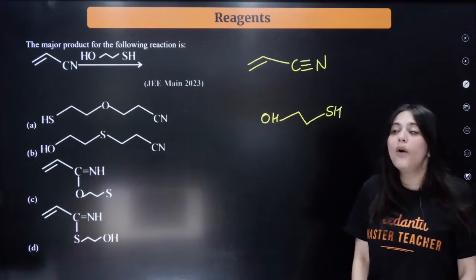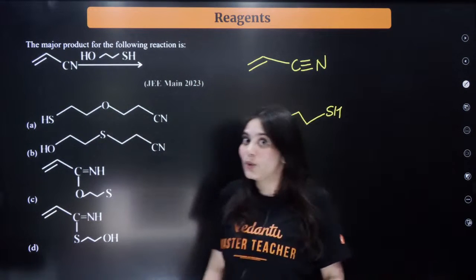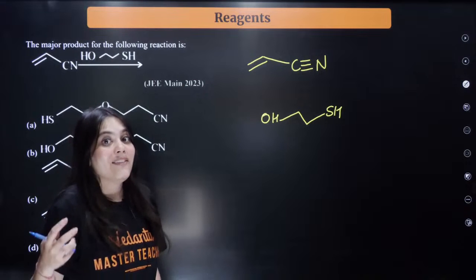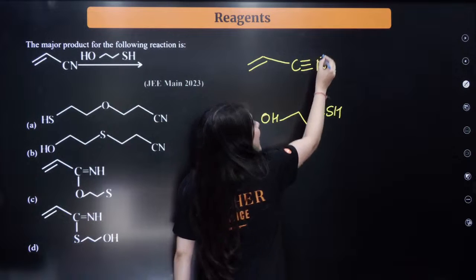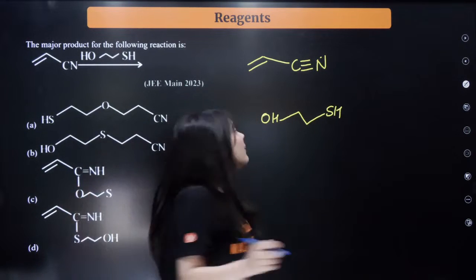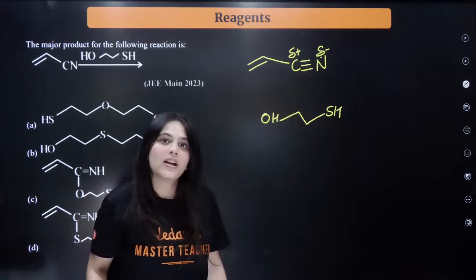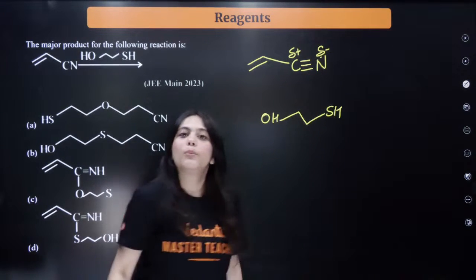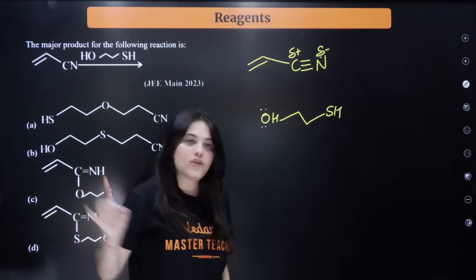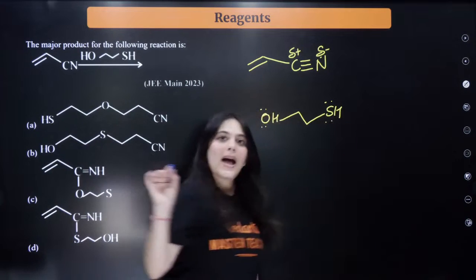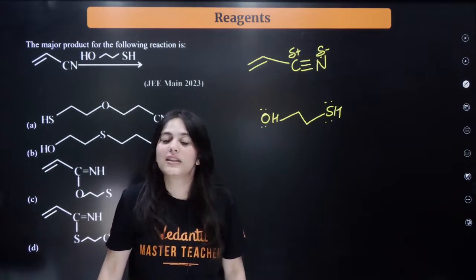Now what will happen? Can you see these are electron donating groups? So I need to look for that which is electropositive in this case. Can you see this carbon over here? Because nitrogen is more electronegative than carbon, nitrogen will get a delta negative charge. Carbon will get a delta positive charge. Now, which of these both will attack? Oxygen over here also has lone pair of electrons. Sulfur over here also has lone pair of electrons. Now, which lone pair of electrons will attack this delta positive carbon?